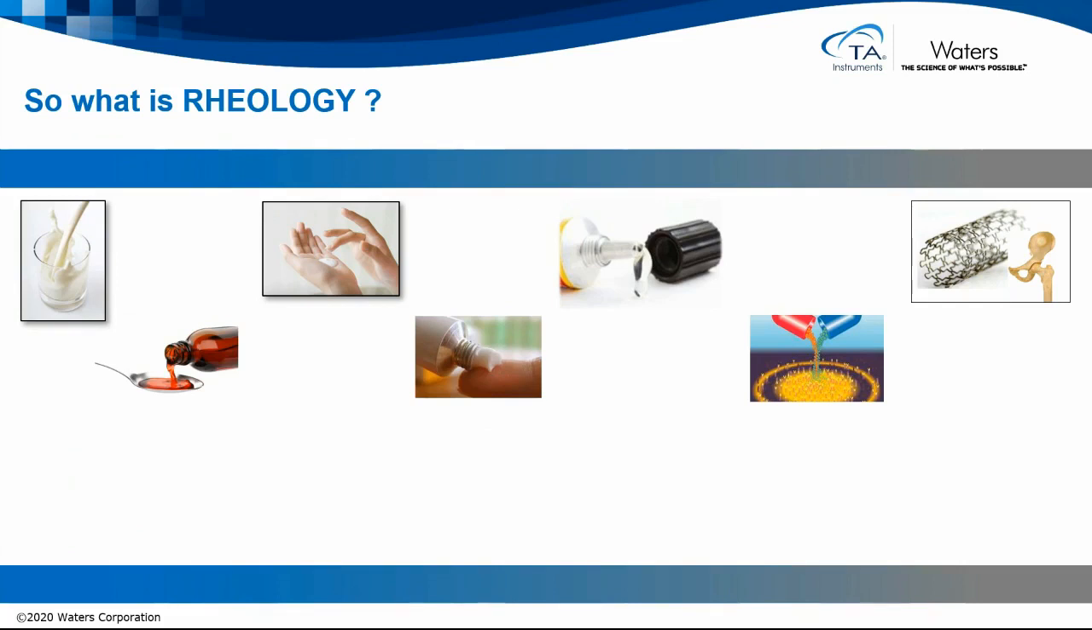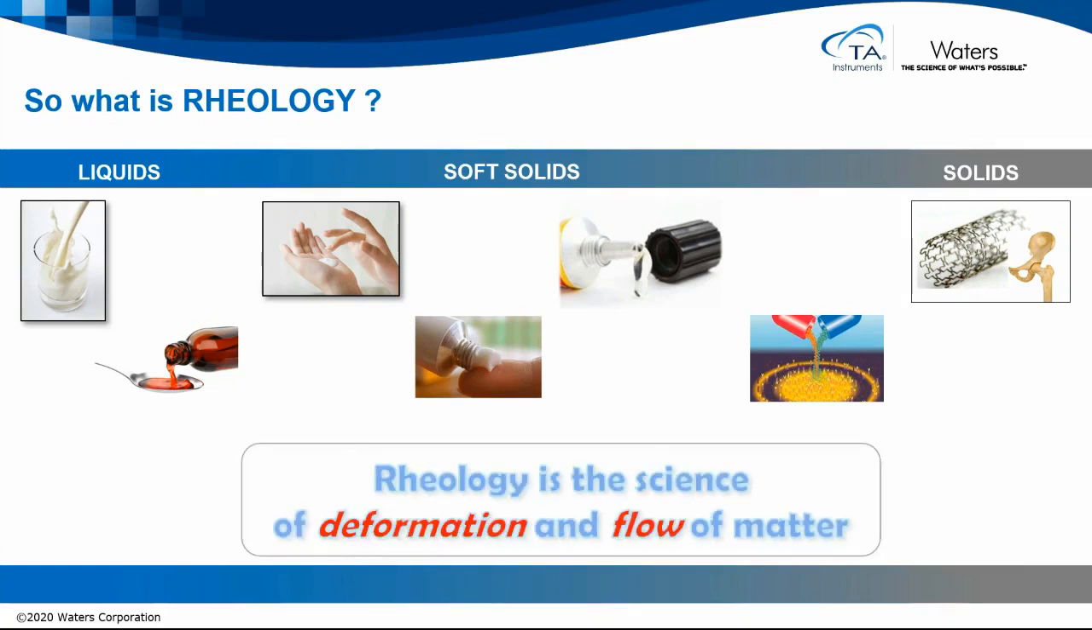So what is rheology? Well, we're all familiar with liquids, materials that are easy to pour or decant. At the other extreme we have solids, like bones, metals, or capsules. And in between we have what's called soft solids, things that range from creams, lotions to ointments and adhesives. Now, rheology is the science of deformation and flow of matter, and with these we can categorize materials as being on a liquid, viscous range to a solid, elastic range, and anything in between is viscoelastic.